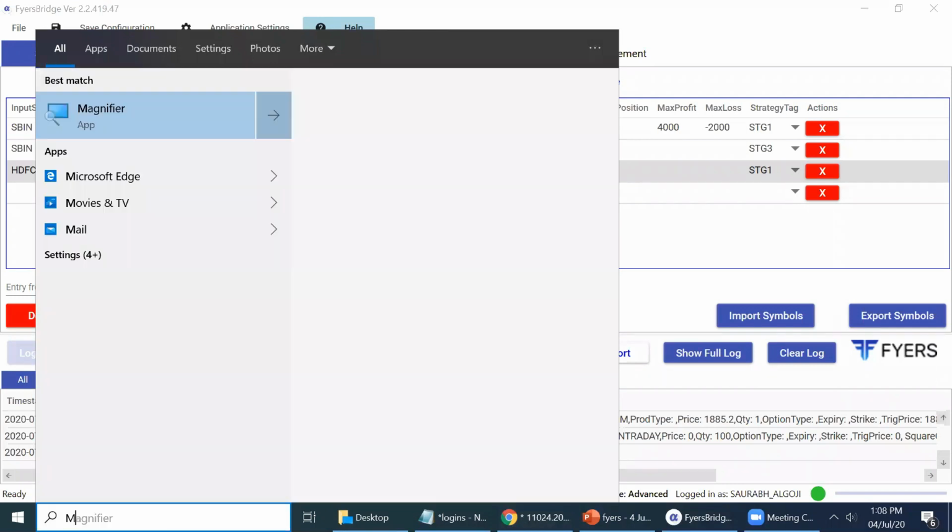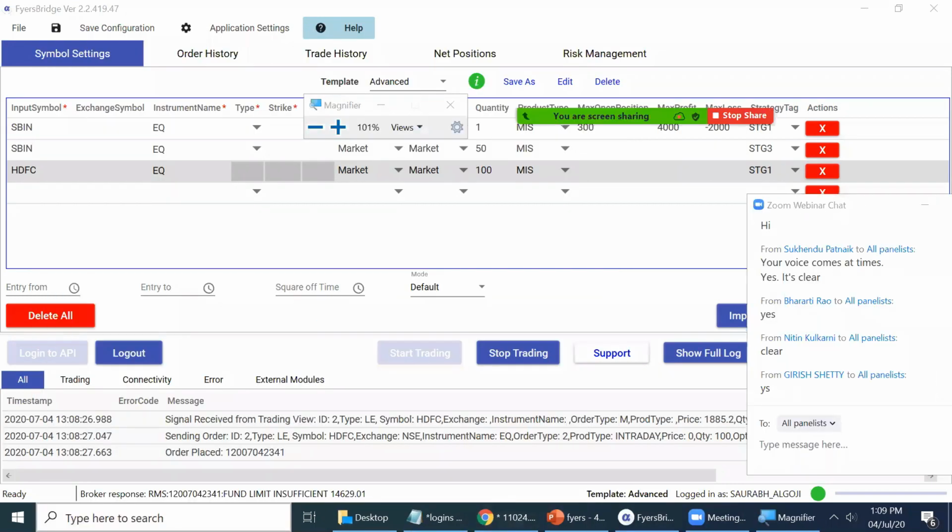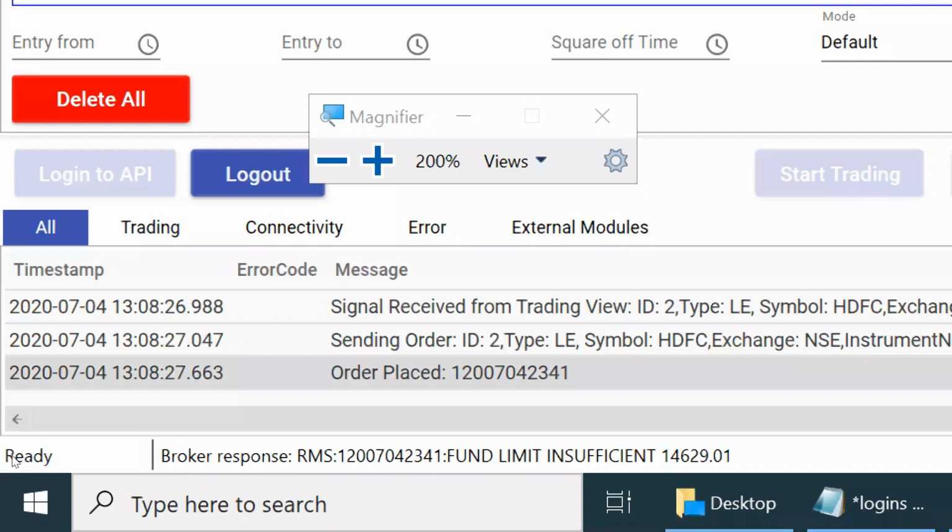Now we were talking about slippage. Now let me show you what just happened actually. I'm using the magnifier. So see at 13:26:988 signal received from TradingView for HDFC and it placed the order at 27:047. These last three numbers are in milliseconds. 1 millisecond is 1 by 1000 of a second. So the time it took API Bridge to place an order was less than 100 milliseconds.